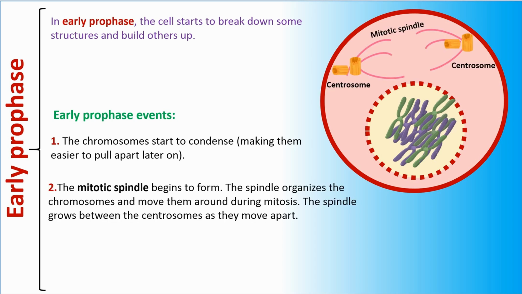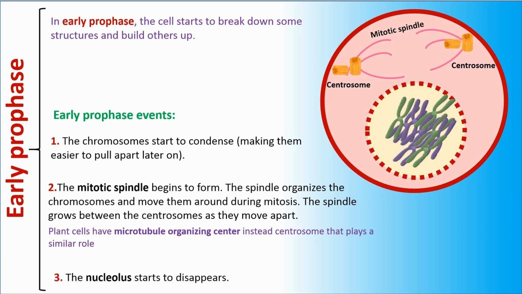The mitotic spindle begins to form. The spindle organizes the chromosomes and moves them around during mitosis. The spindle grows between the centrosomes as they move apart. Plant cells have a microtubule organizing center instead of a centrosome that plays a similar role. Number 3. The nucleolus starts to disappear.